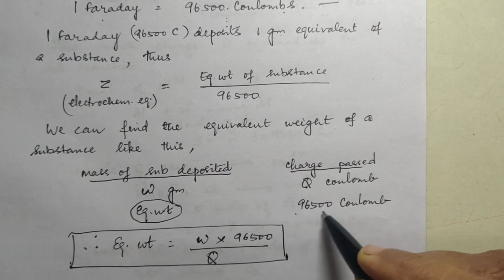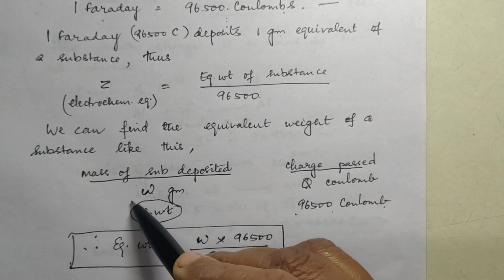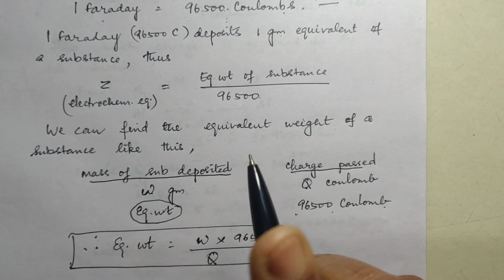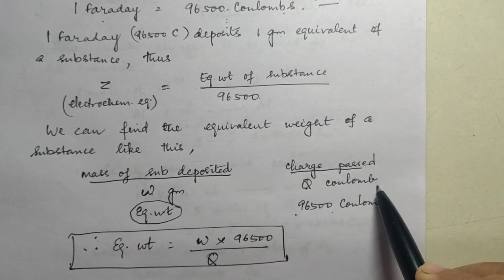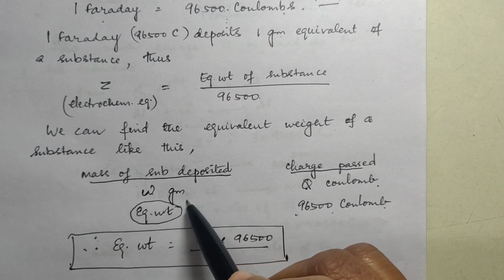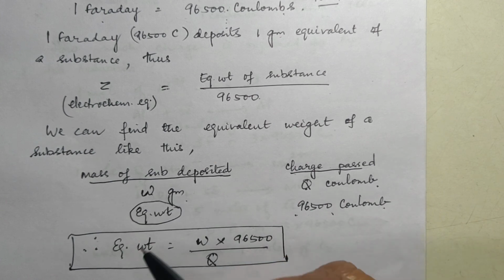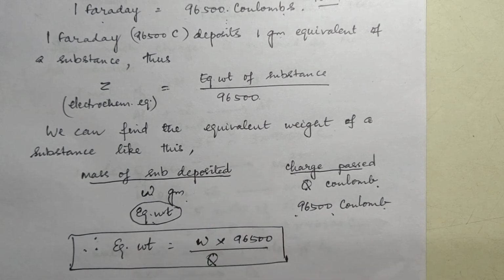Now, if 96,500 Coulomb is passed, what is the amount of substance deposited? That amount is nothing but equivalent weight. Okay? For any charge, some mass is deposited. For 96,500 Coulomb charge, what is the mass deposited? That mass is called equivalent weight.